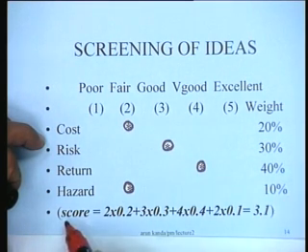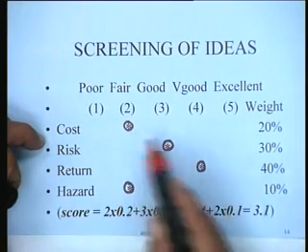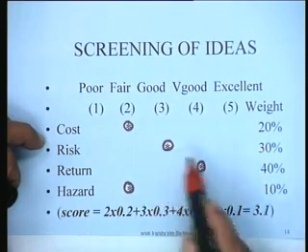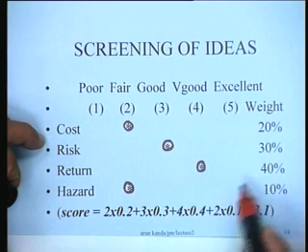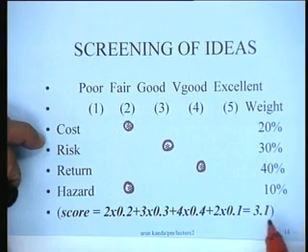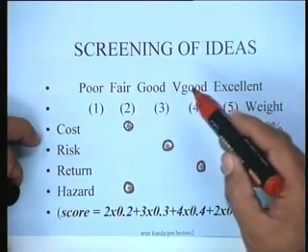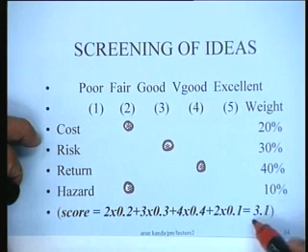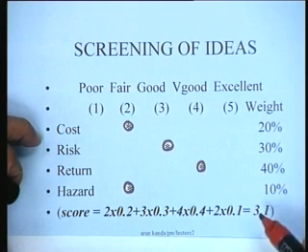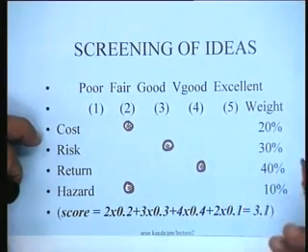Then the total score for this particular idea would be 2 into 0.2, 3 into 0.3, 4 into 0.4 plus 2 into 0.1, which is 3.1. So you have a means of quickly identifying on one sheet how much this idea is worth. It's got 3.1 points.